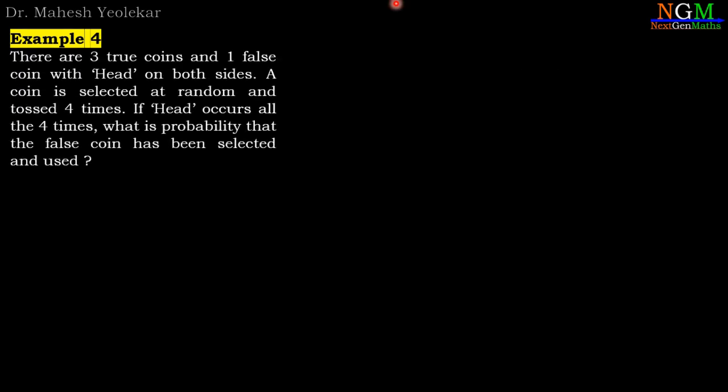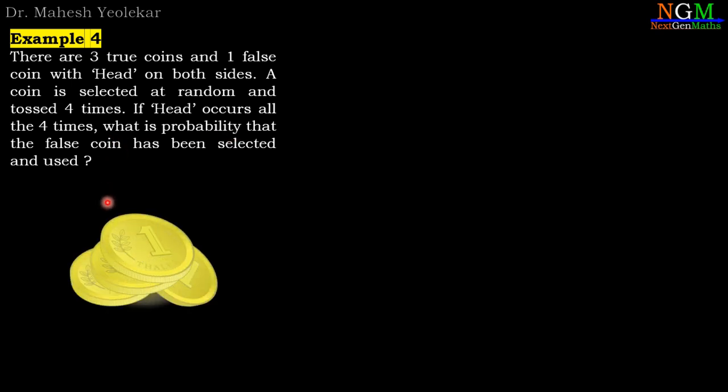There are 3 true coins and 1 false coin with head on both sides. A coin is selected at random and tossed 4 times. If head occurs all the 4 times, what is the probability that the false coin has been selected and used?